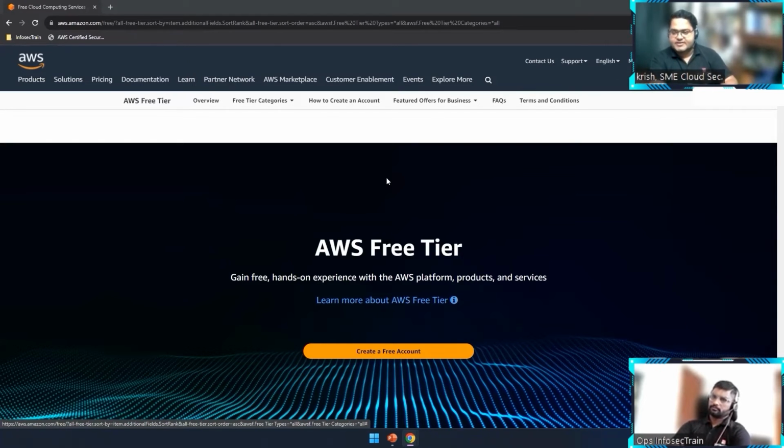Like this, for most of the services, they have a free tier. That means for the first 1 year, you can use a lot of services free of cost for learning purposes. I believe it can be a good way to start learning with this tier. Indeed, for sure. And basic practicals can be done with this, right? Yes, for sure. So do you tell the same to your customers, clients, and students when they come for the session? Is it possible to complete the entire training based on this free tier?